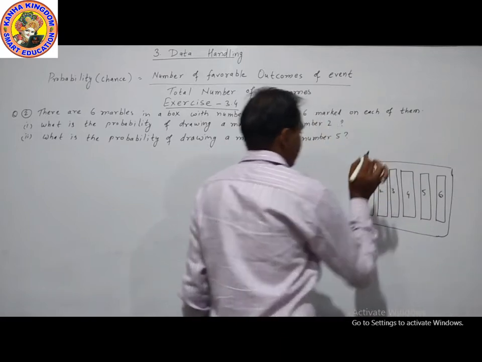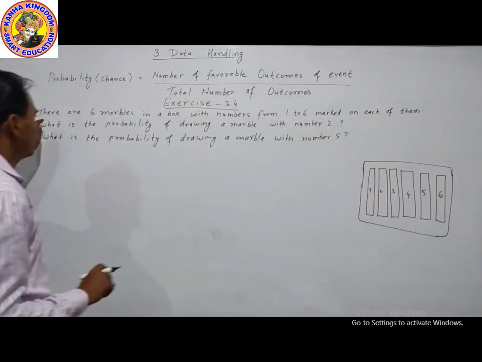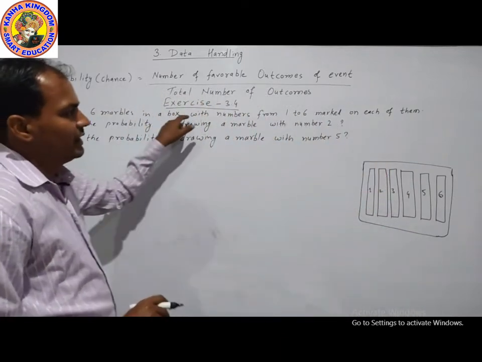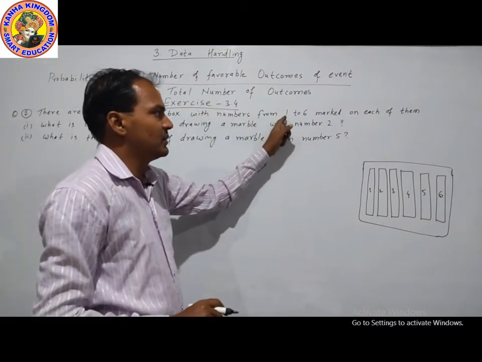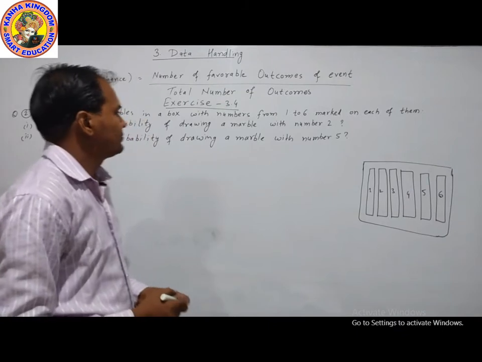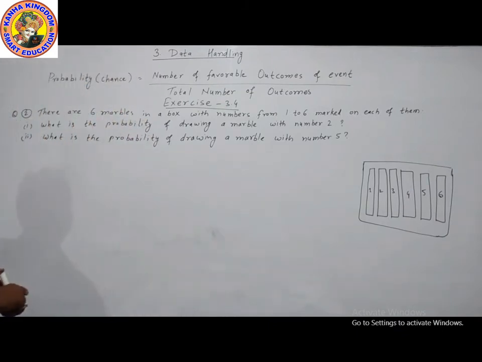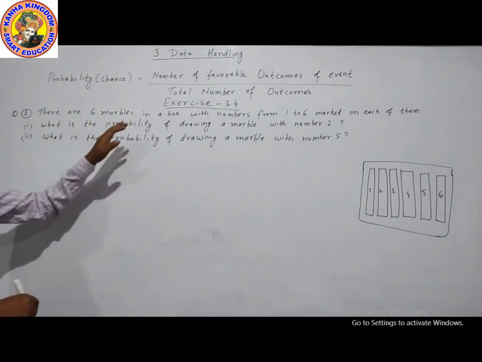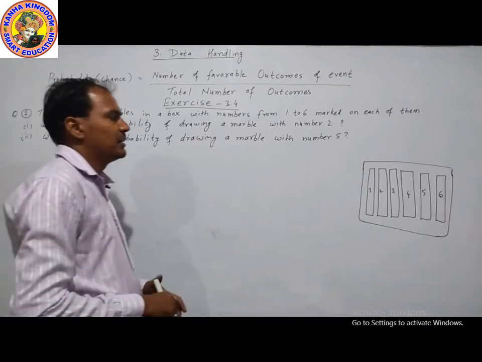The box is packed. There are 6 marbles in a box, numbered 1 to 6: 1, 2, 3, 4, 5, 6. Now the question is, what is the probability of drawing a marble with number 2?